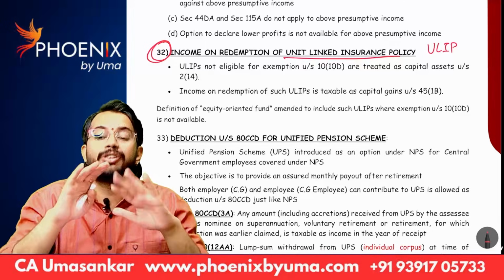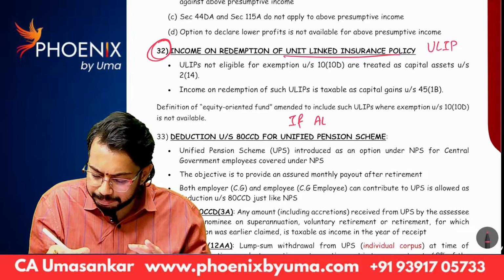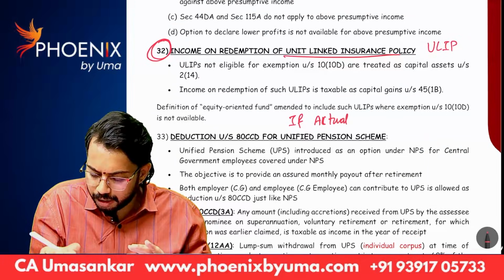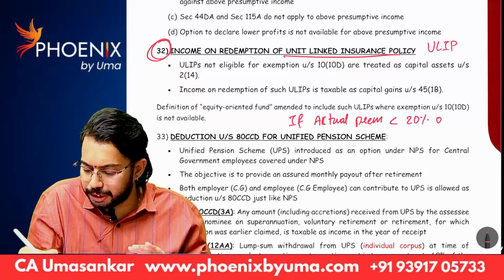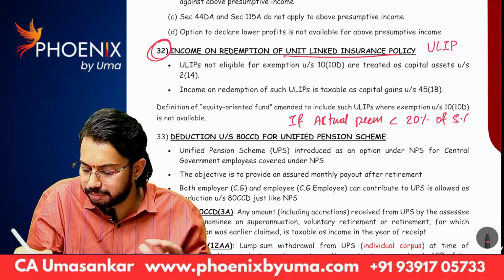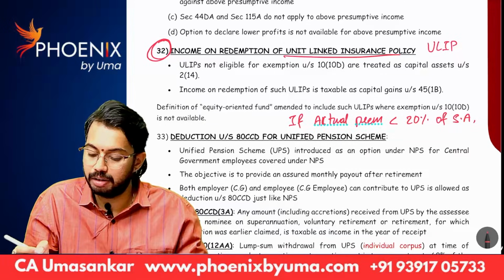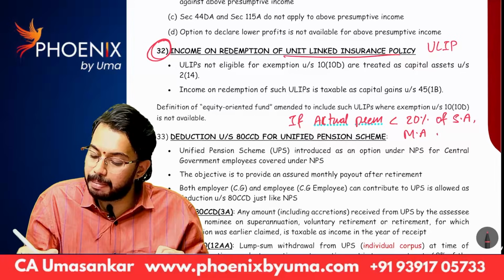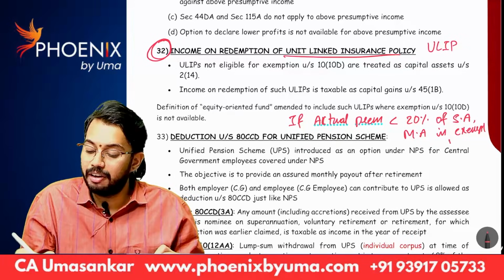And if actual premium is less than 20% of sum assured, then maturity amount is exempt under section 10(10D). Do you remember? We have discussed.